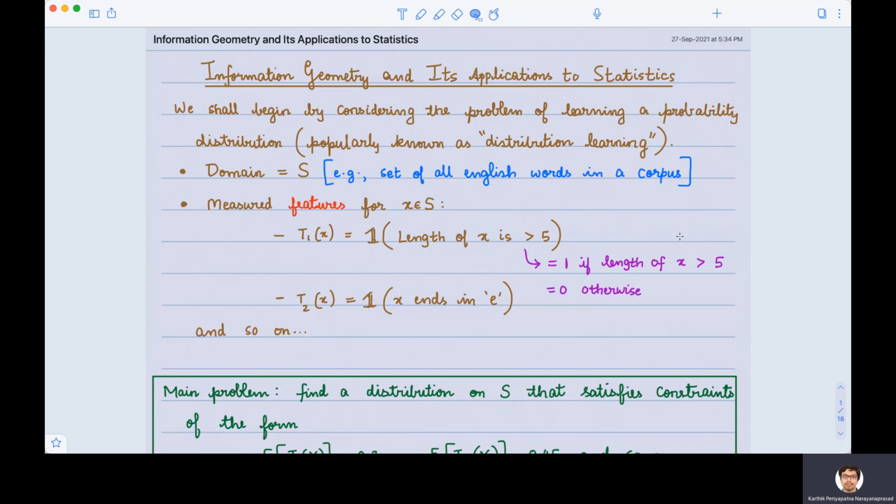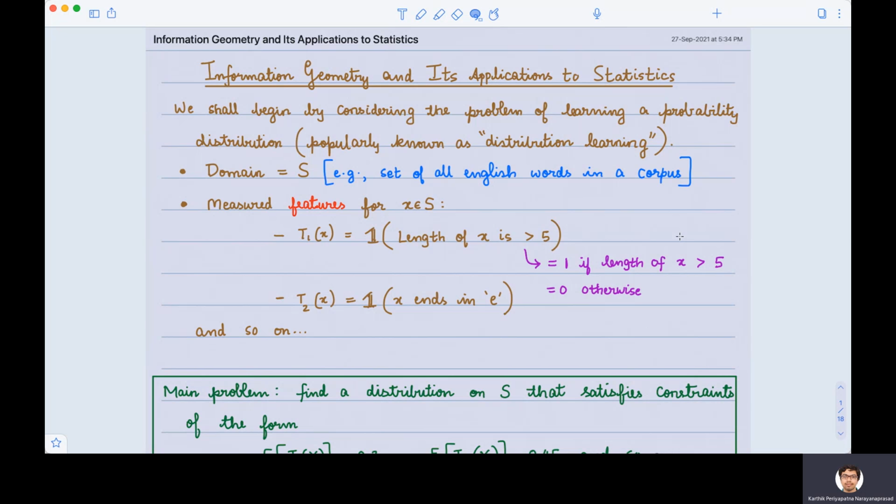So we shall begin this lecture by considering the problem of learning a probability distribution. Let's say we are given a set of English words. Let's say we have a corpus, maybe these are the English words in a certain book. So let's represent this set of English words by the letter capital S. Let's call this the domain.